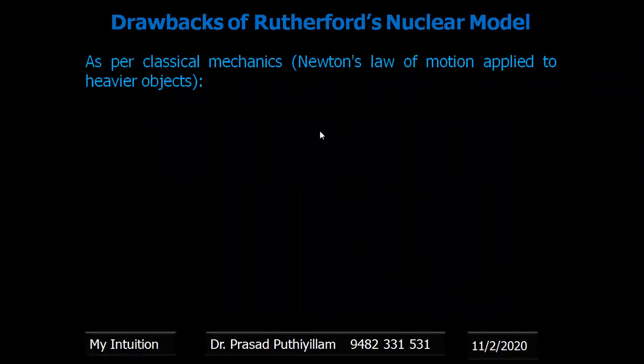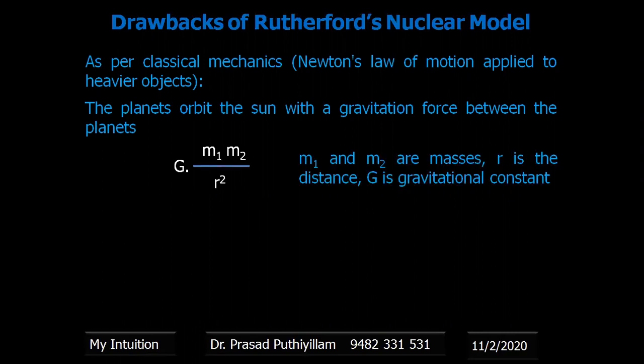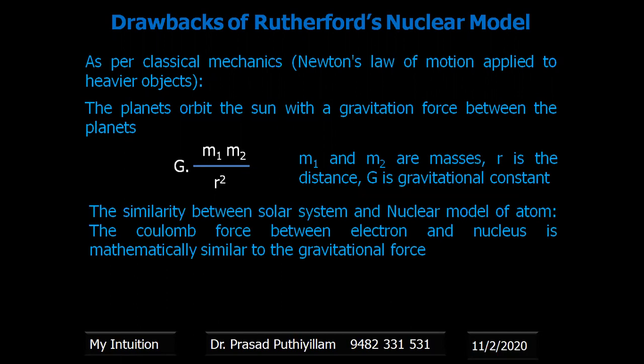Therefore, as per classical mechanics, that is how Newton's law is applied to the heavier objects. The planets orbit the Sun with the gravitational force between them, which is given by the expression G multiplied by m1 m2 upon r square, where m1 and m2 are the masses, r is the distance, and G is the gravitational constant. If you compare the nuclear model of Rutherford and that of the solar system, it is almost the same.